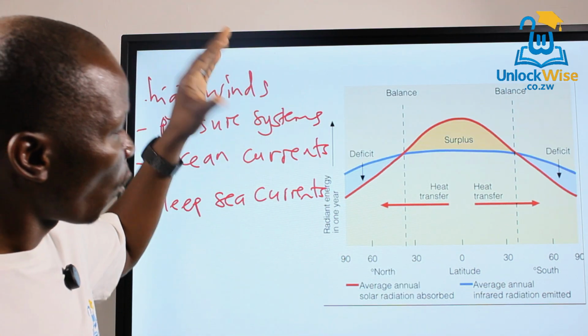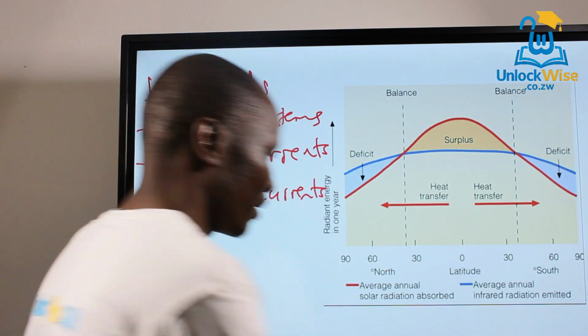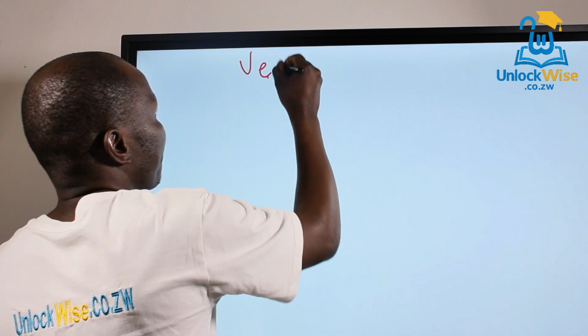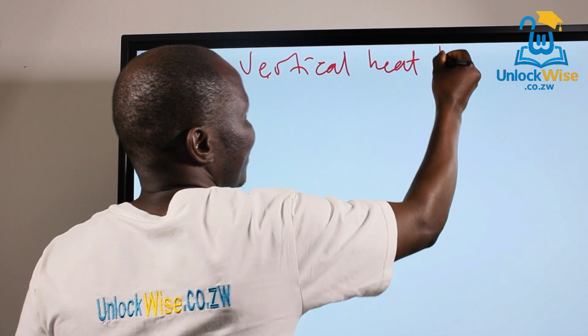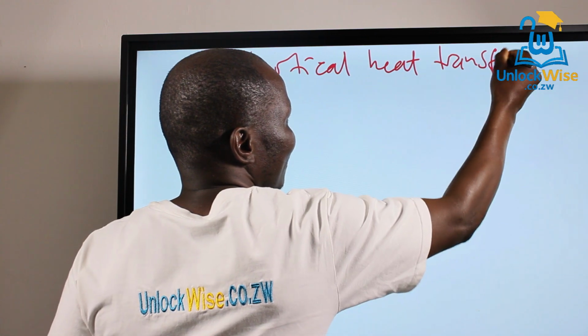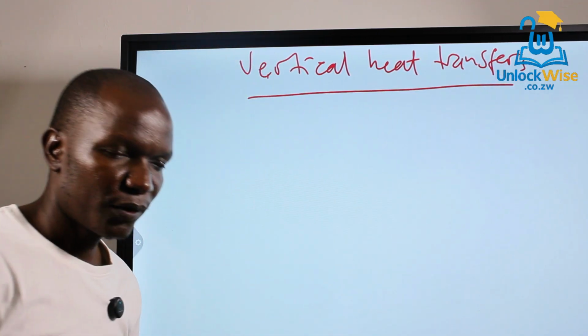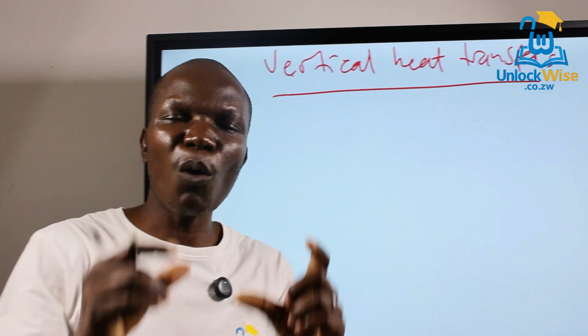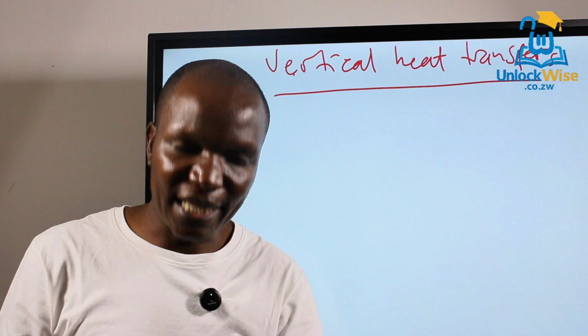So this is the horizontal heat transfer that I'm talking about here. But there's also another interesting issue that I want to explain, which is called vertical heat transfer. If you didn't know, the sun's rays are only converted into heat upon reaching the Earth's surface.